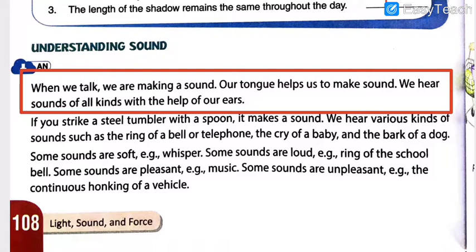Only when the tongue helps us, we are able to speak different languages, different words, etc. We hear the sounds of all kinds with the help of our ears. Obviously, ears are made to listen to things. So different kinds of sounds we can hear by our ears.